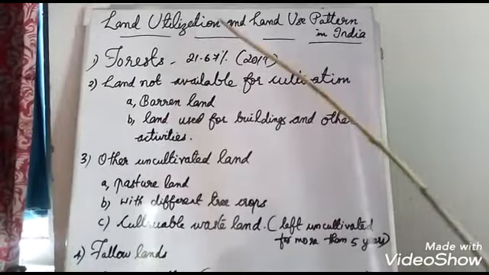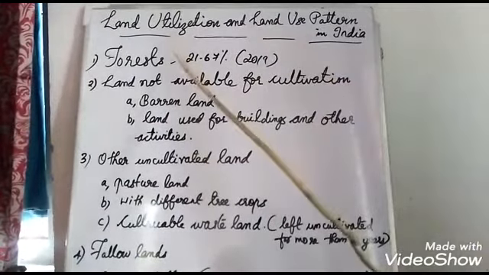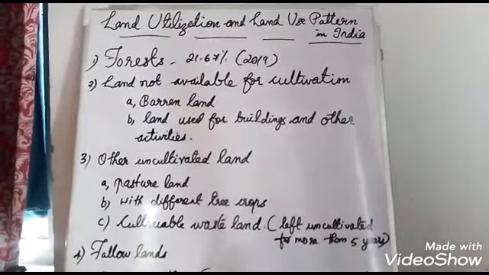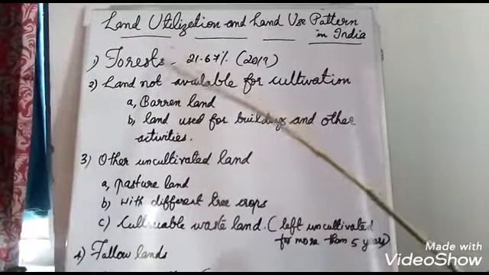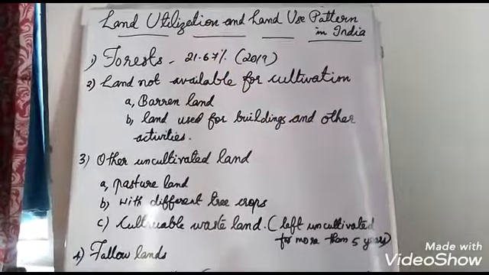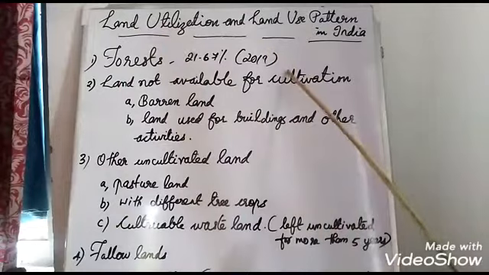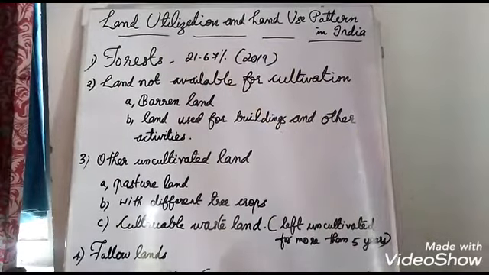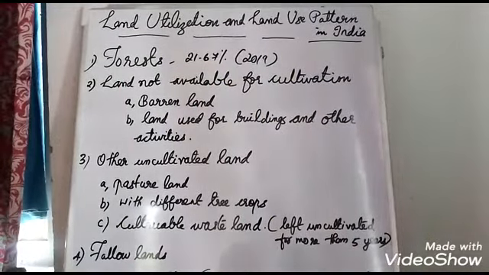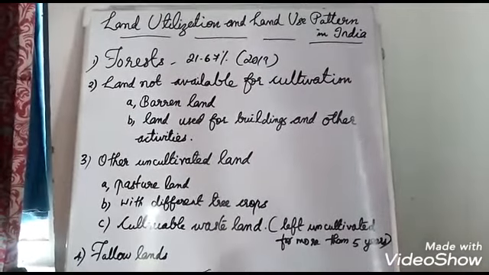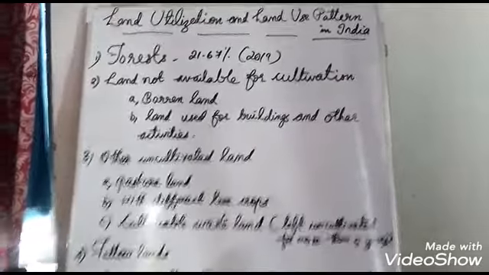So first of all, land utilization. Forest, different types of land I told you. So some part of the land is forest region. Okay, so the total forest region of our country according to the 2019 report is 21.67 percent. That is the total forest area. Yes, you know the importance of forest, isn't it?